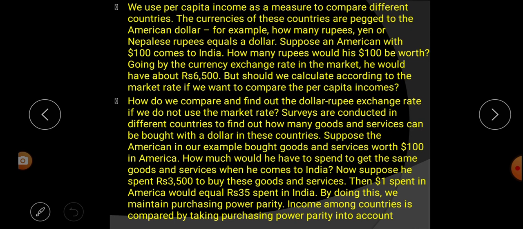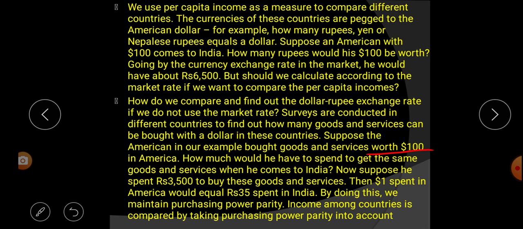Surveys are conducted in different countries to find out how many goods and services can be bought with a dollar in that country. They did the survey and found out how many goods and services can be bought with a dollar in each country. Suppose the American in our example bought goods and services worth $100 in America.